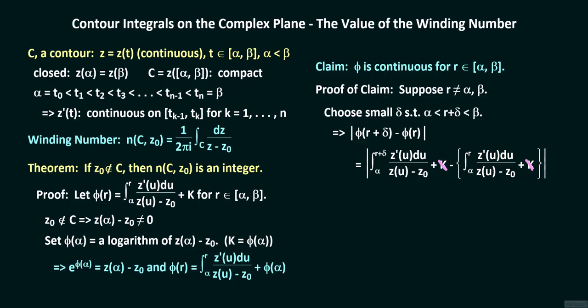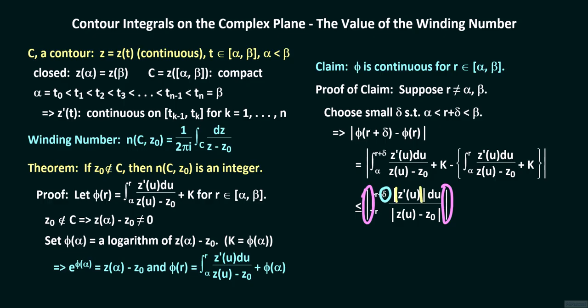K cancels out. Then we combine the integrals so that the integral goes from r to r plus delta. Then we take the absolute value of the integrand. So the absolute value of the difference between phi of r plus delta and phi of r this time is less than or equal to the absolute value of the integral from r to r plus delta of the absolute value of z prime du over the absolute value of z of u minus z sub 0. We have retained the outer absolute value because r plus delta can be less than r since we have not specified the sign of delta.